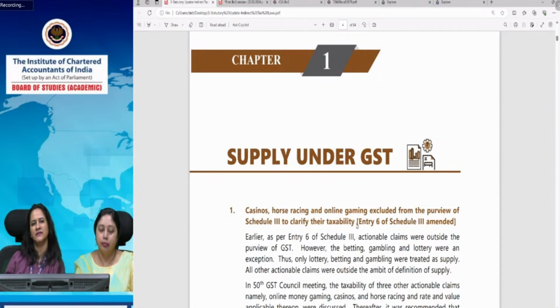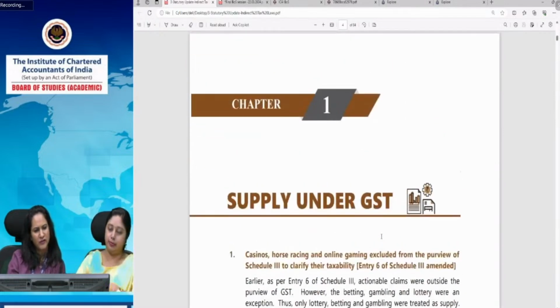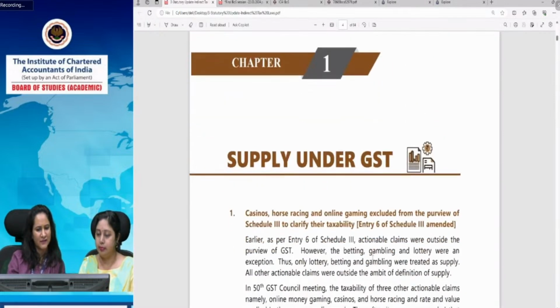Amendments made by the CGST Amendment Act and IGST Amendment Act, all those Finance Act notifications, we have finally incorporated. Okay, so coming to chapter 1, supply under GST, let's cover the first amendment.